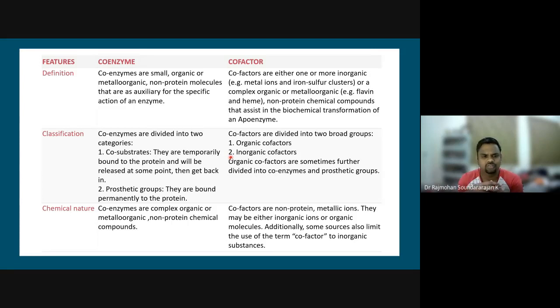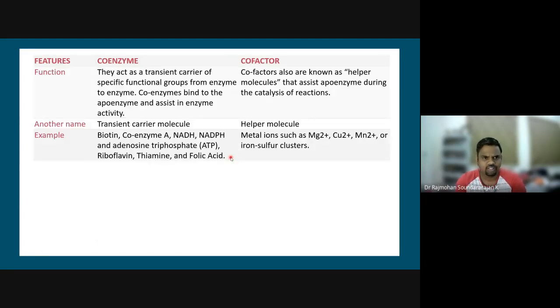What is the chemical nature of these coenzymes? They are complex organic, metal-organic or non-protein chemical compounds, whereas cofactors are non-protein metallic ions, which may be simple inorganic ions or organic molecules. Some sources limit the use of the term cofactor to inorganic terms. In terms of function, the coenzyme acts as a transient carrier of specific functional groups from enzyme to enzyme, and coenzymes bind to the apoenzyme and assist in the enzyme activity.